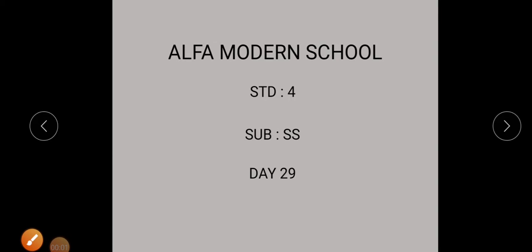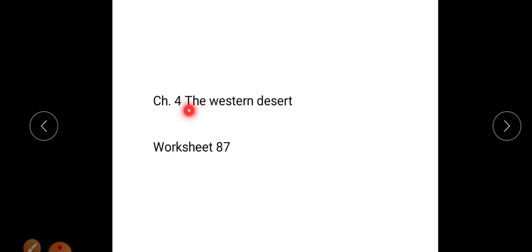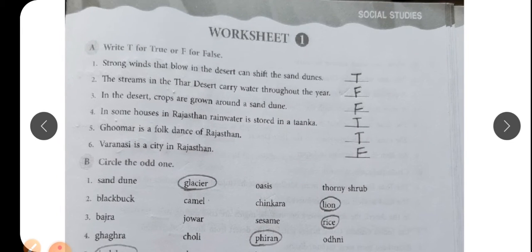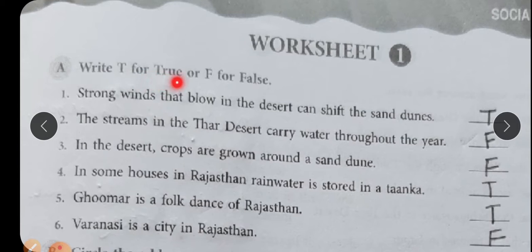4 SS Day 29. Take out the worksheet. Chapter number 4, The Western Desert, worksheet page number 87. Worksheet 1, Chapter 4. Write T for true or F for false.